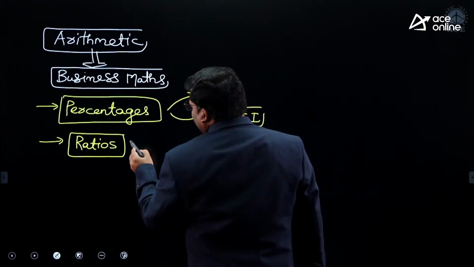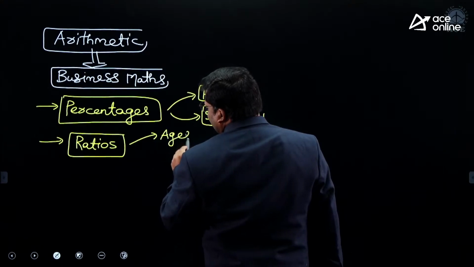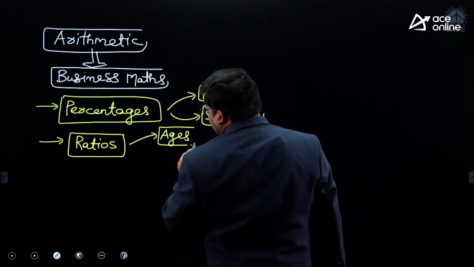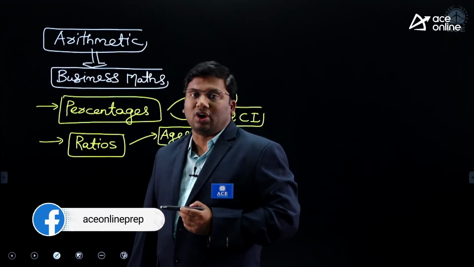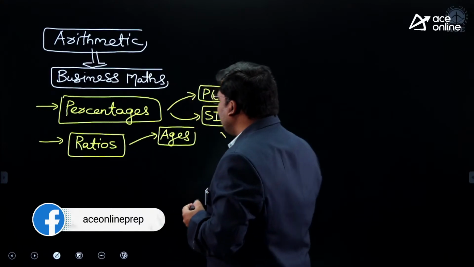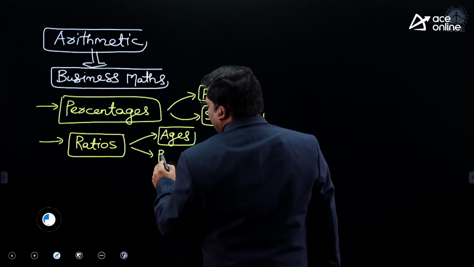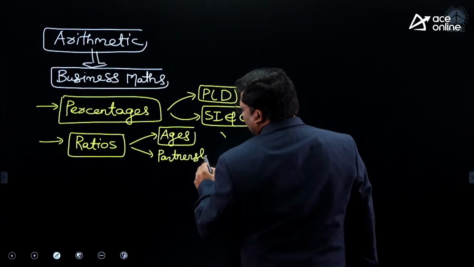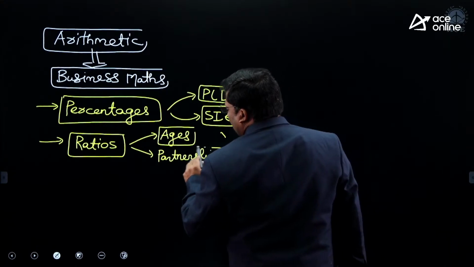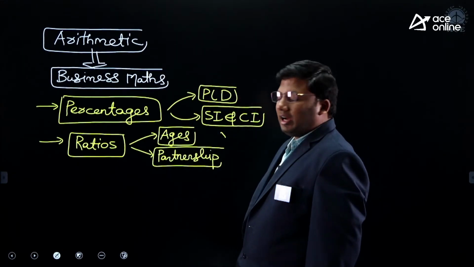Once you are comfortable with ratios, you can solve a lot of problems related to another subtopic, that is ages. Most of the questions in ages can be solved very easily by using the ratios concept. Then you can also solve a good number of questions related to partnership. Partnership can also be solved very easily by knowing the concepts of ratios.